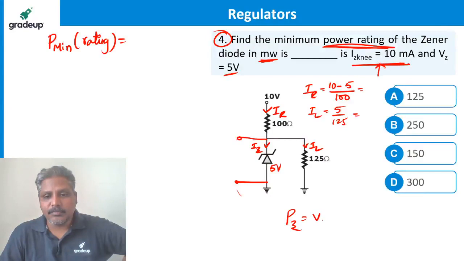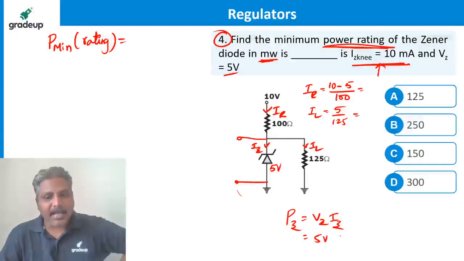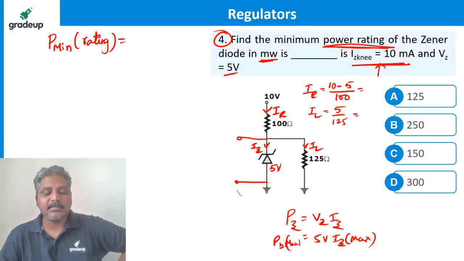PZ is equal to VZ into IZ. VZ is constant, it is 5 volts, but IZ can go to a maximum. That is PZ max.